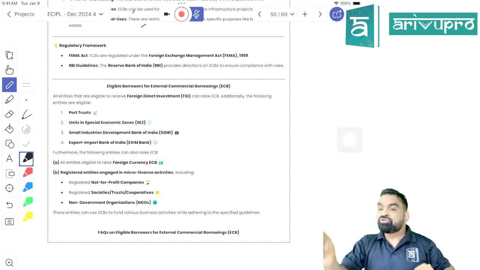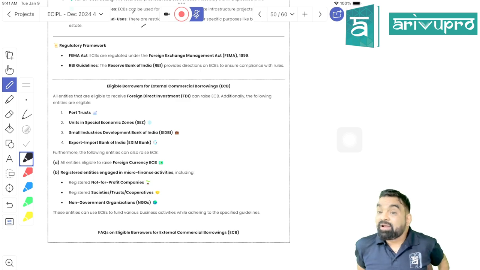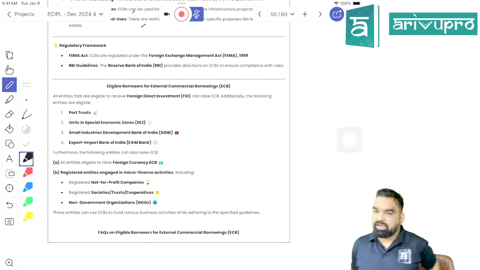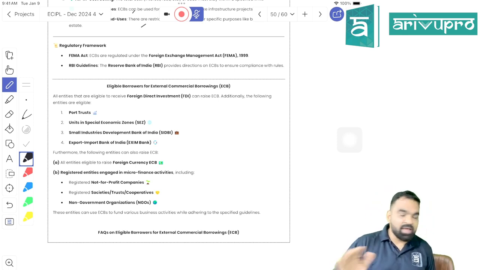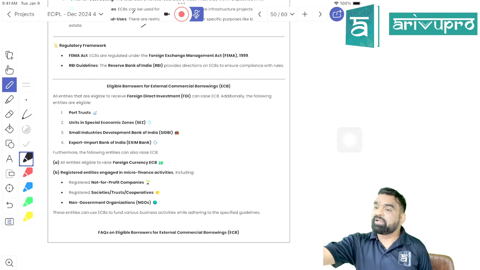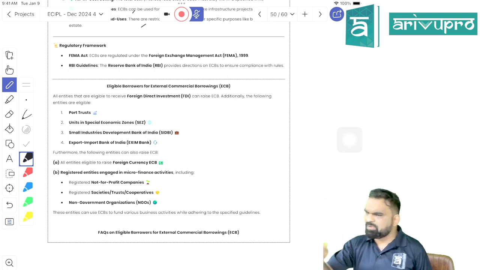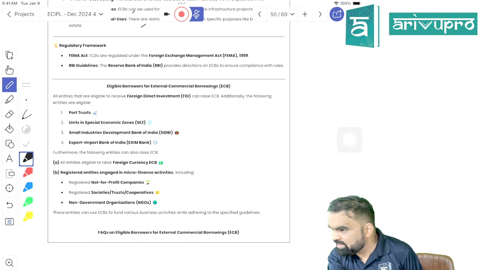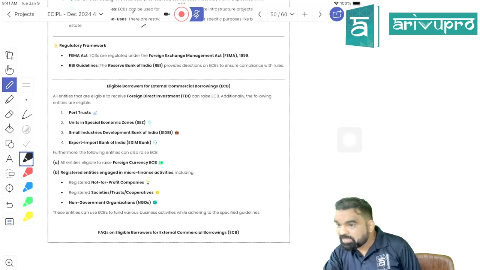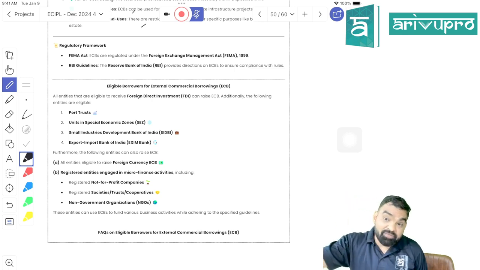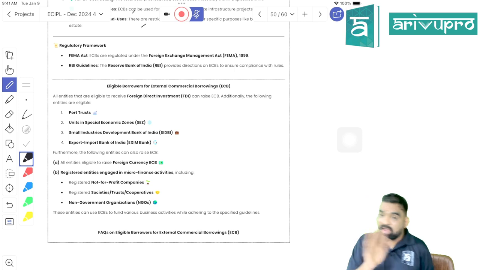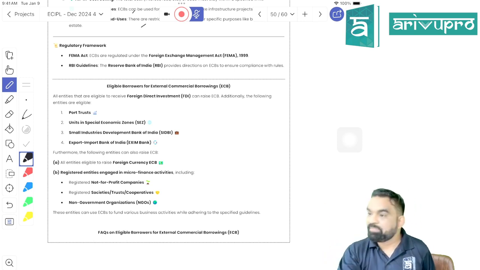So the first point they are saying is, if you are eligible for FDI, that means as per FDI guidelines the Reserve Bank of India has permitted you to accept equity investment. What is FDI? Foreign direct investment in the form of equity. And ECB is what? Foreign investment in the form of debt. If you are eligible for FDI, you will be eligible for ECB. That is the first point.